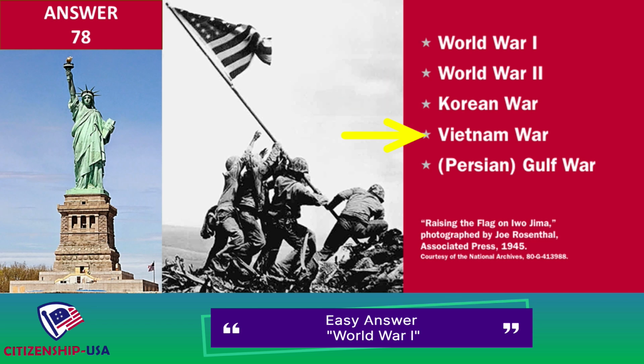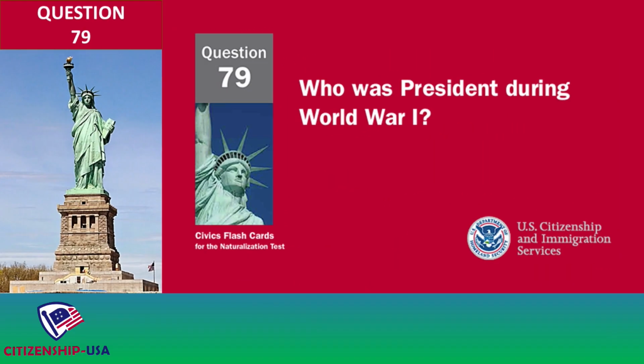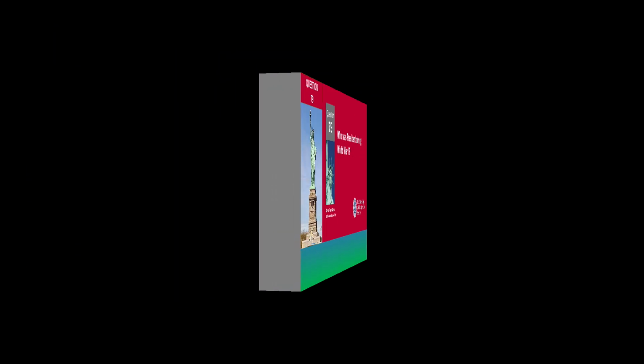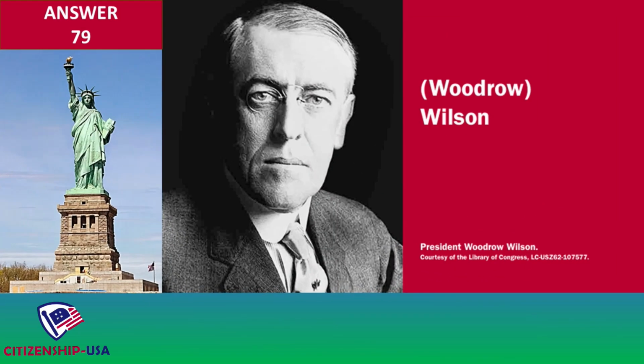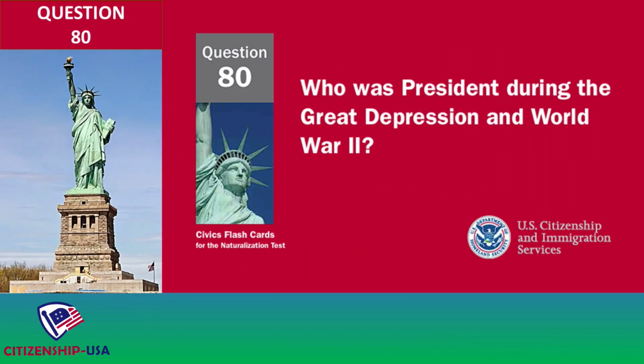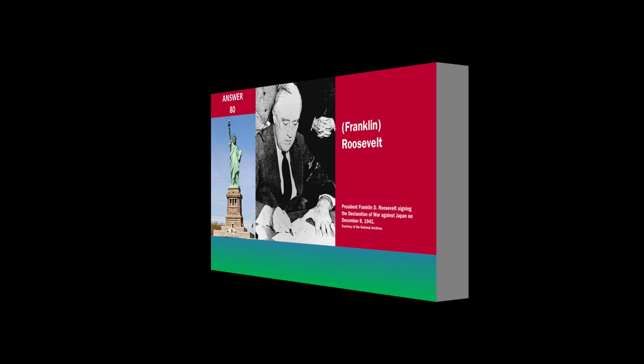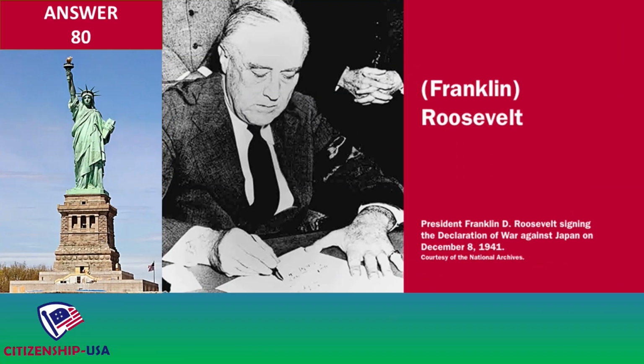Vietnam War. Persian Gulf War. Who was president during World War I? Woodrow Wilson. Who was president during the Great Depression and World War II? Franklin Roosevelt.